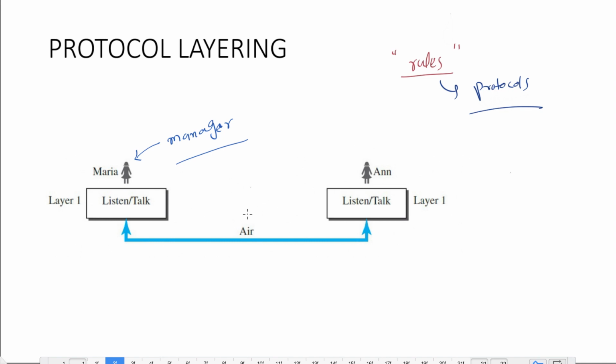Now in this case the medium is air, which means they are just talking with a voice, and they are sitting in front of each other. That's why the medium is air. So this is a very simple example where I just want to convey one thing, that very simple communication can happen, right? There are two persons talking to each other, the medium is here, and there are certain rules which are protocols. So this is very simple communication that you can imagine.